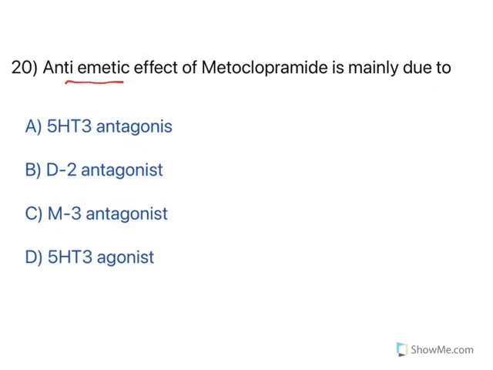Now, the anti-emetic effect of metoclopramide is mainly due to D2 receptor antagonism. Again, it is acting at the central one. Metoclopramide is widely used to treat nausea and emesis induced by cancer drugs, chemotherapeutic drugs.